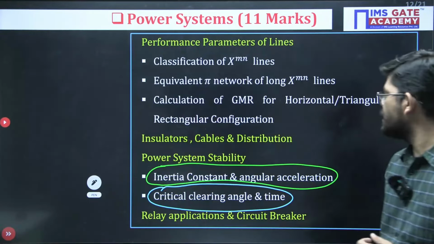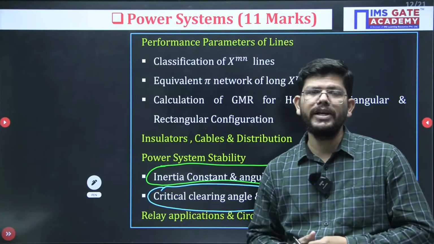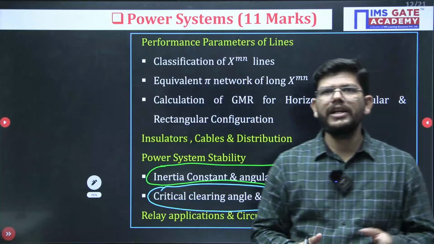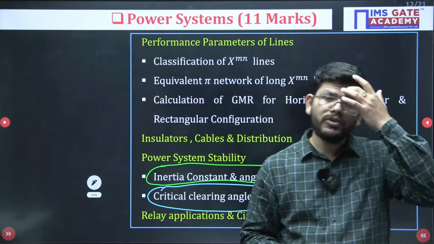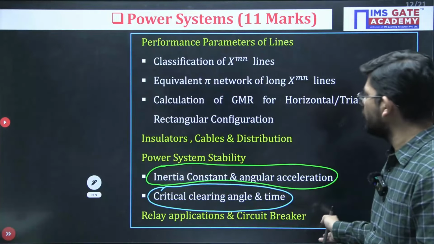Then relay application and circuit breaker. So you should know what type of relay you have to use in one particular application, and when it comes to circuit breaker, the questions related to the switching resistance, R equals half under root L by C. So that expression you should know, and that is more than sufficient.